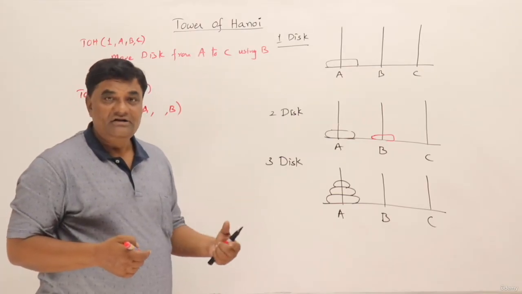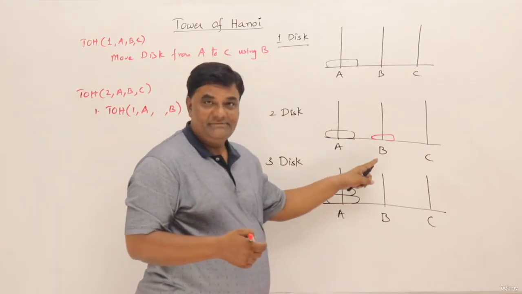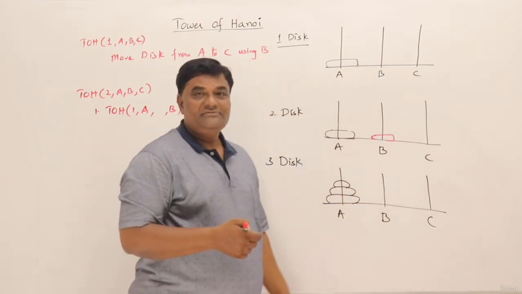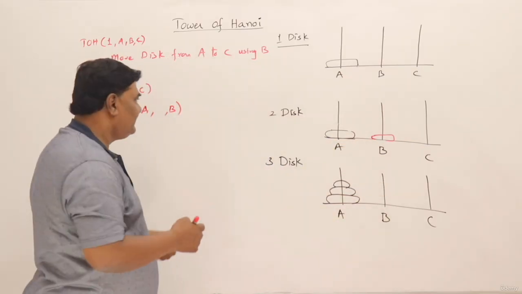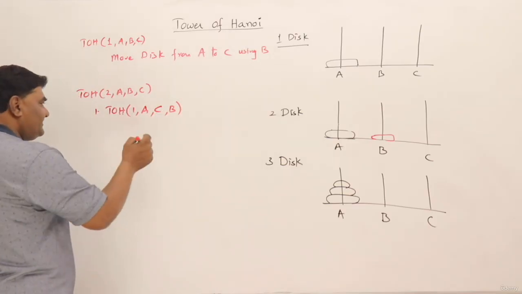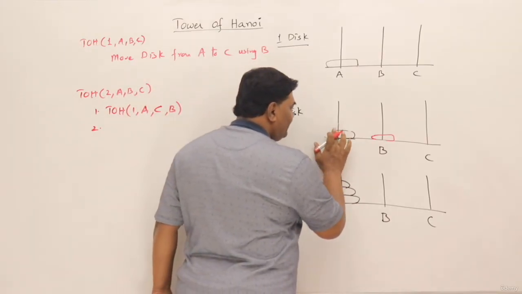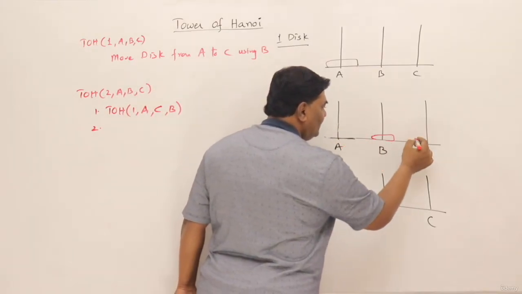Actually, it's the destination, but we are not moving there. So we are moving here. So this becomes source and this becomes destination, and that becomes a using tower or auxiliary tower. So C, I will write it in between. Then the first step is over. Now the second step, move this larger disk from here to C.